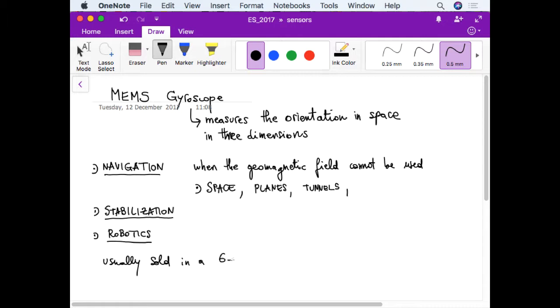they call it a 6-axis accelerometer slash gyro. Okay, 6 axis because 3 is for the acceleration and 3 is for the orientation. So 3 axis accelerometer plus a 3 axis gyroscope. This would be 3D plus 3D means 6 dimensions. I mean, the system is called SOP, which stands for System on Package.